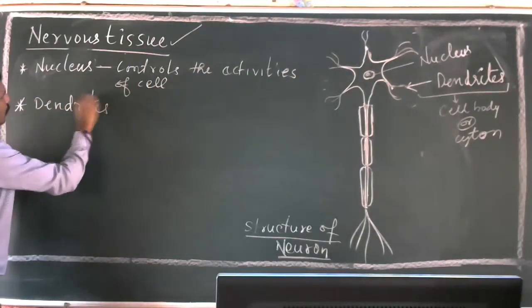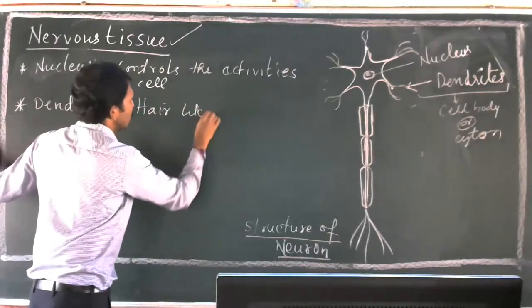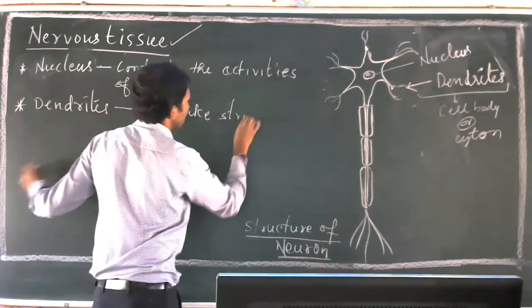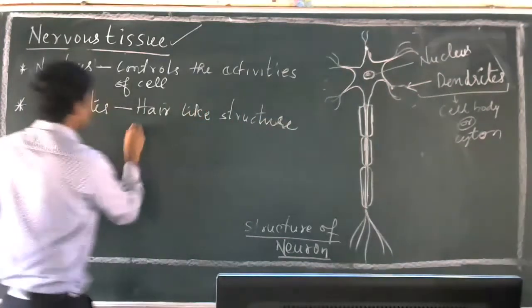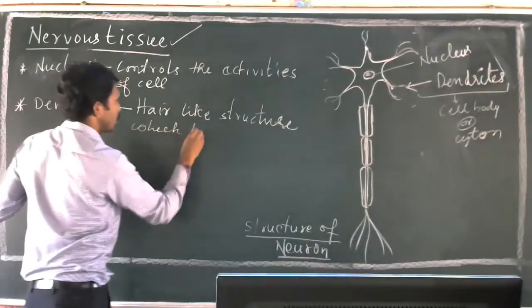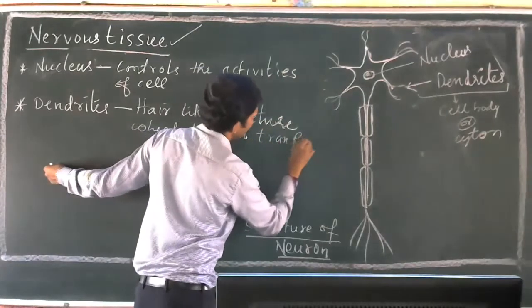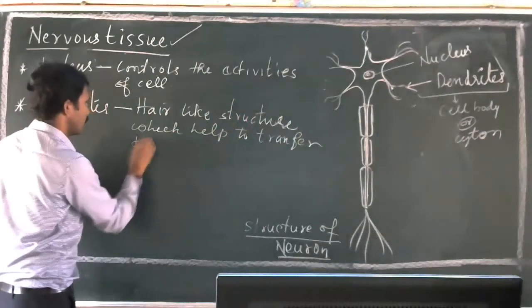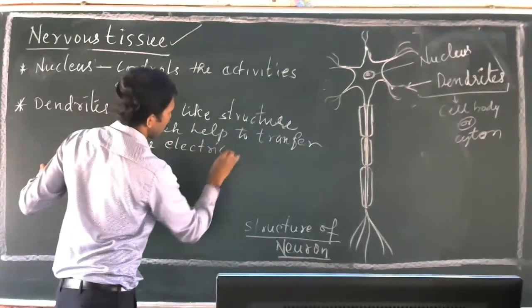Then dendrite. Dendrites are hair-like structures which help to transfer the electrical impulses.